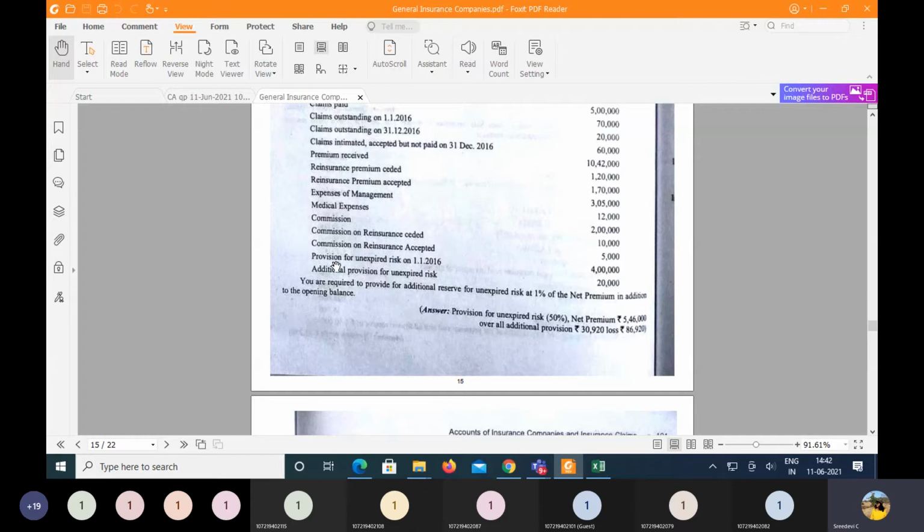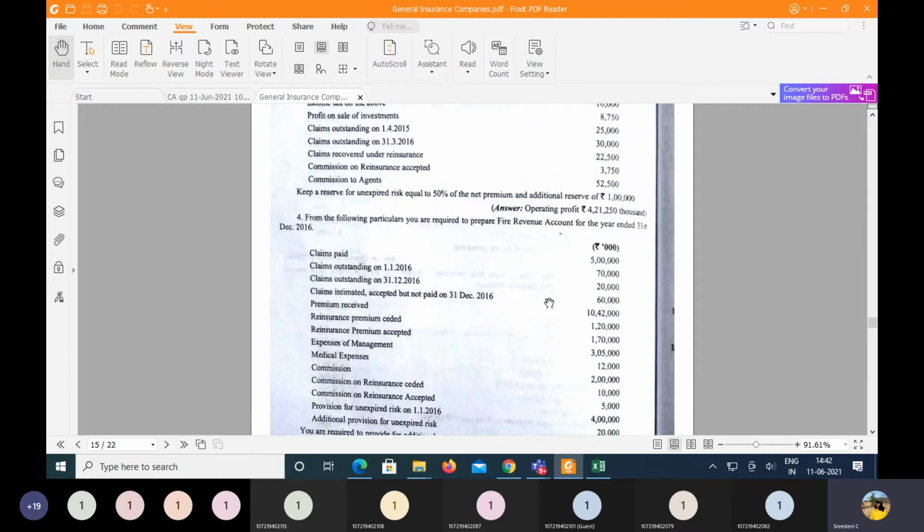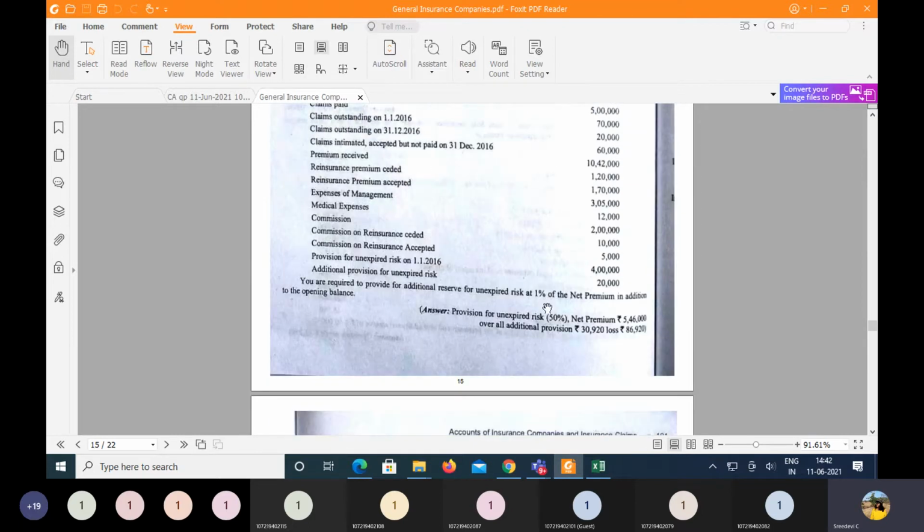Then here we have the reserve which was provided in the last year, 4 lakhs of rupees, and an additional reserve also made of 20,000 rupees. What it is asking again is that you are required to provide for additional reserve for the unexpired risk. So he is talking about only the additional reserve. If they provide additional reserve information, we are going to do it accordingly. If nothing is given towards the additional reserve, then we will never provide any additional reserve.